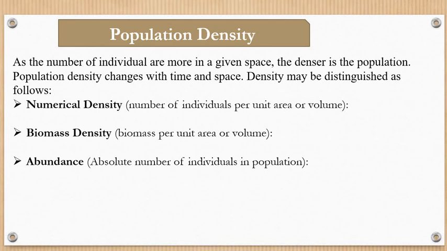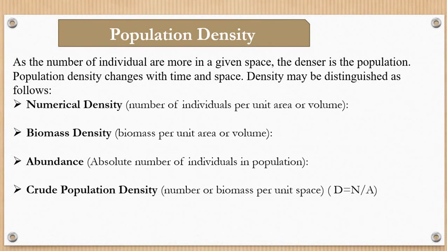But abundance is what? The absolute number of individuals in a population, right? So, crude population density is again one of the criteria to measure the population. So, crude population density, what is that? Number or biomass per unit space, right? It is said to be the number or biomass per unit space.